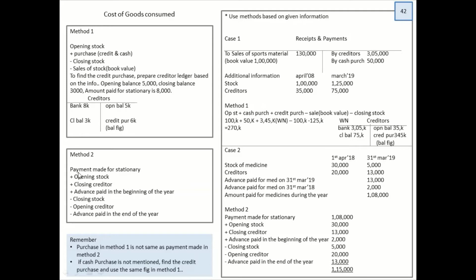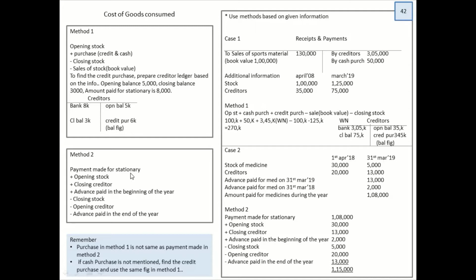And one more item, which is the payment made for stationery. One thing I would like to tell you, purchase and payment made for stationery are two different things. Just because they start with P, students feel both are same. Purchase means you're purchasing on cash or credit basis. All right. Payment is literally making the payment to a person.